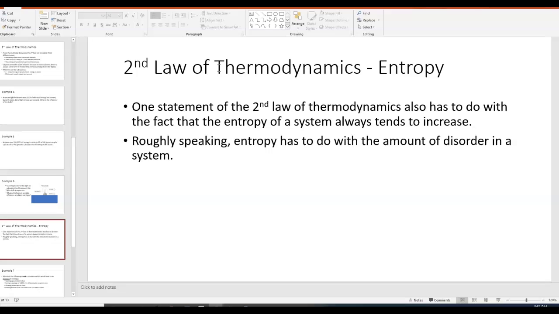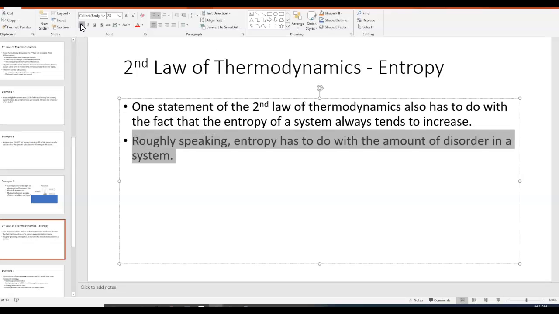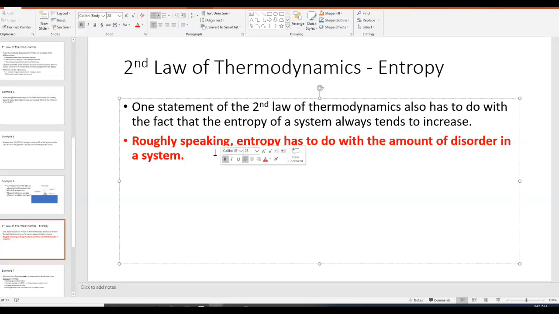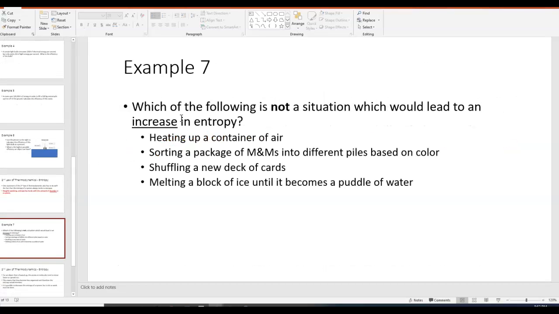Okay, so remember the last way to state the second law of thermodynamics is about entropy and how the entropy of a system always tends to increase. That means it always naturally increases. Here's what entropy is. Roughly speaking, entropy has to do with the amount of disorder in a system. When you talk about disorder, you're basically talking about how organized something is. So let's take a look at an example.